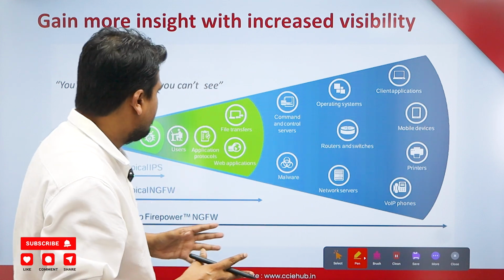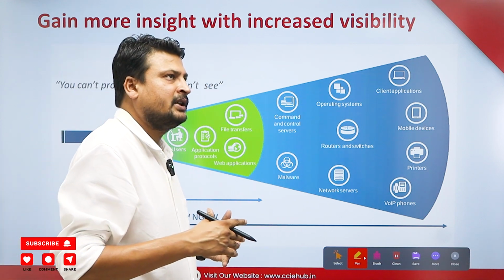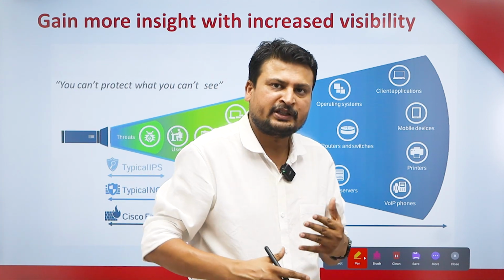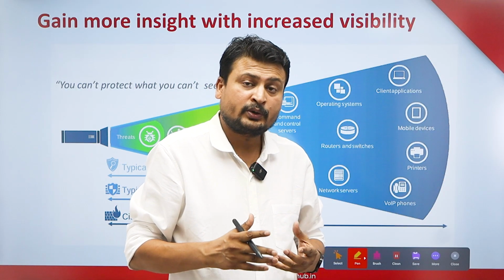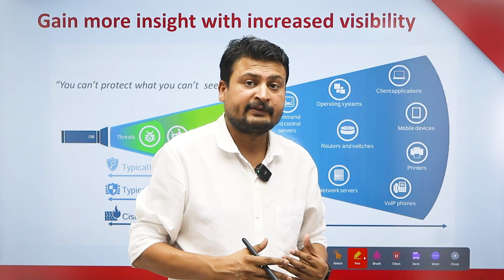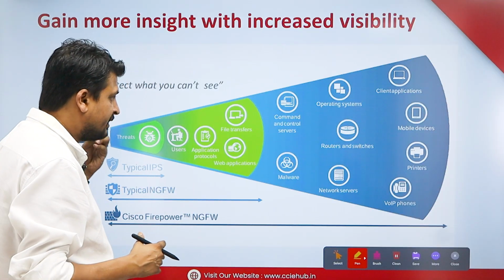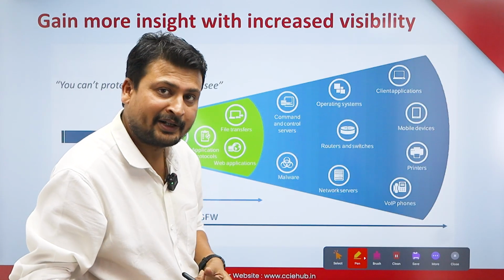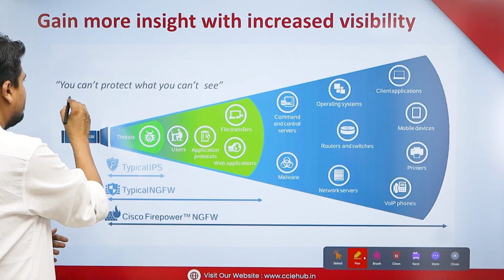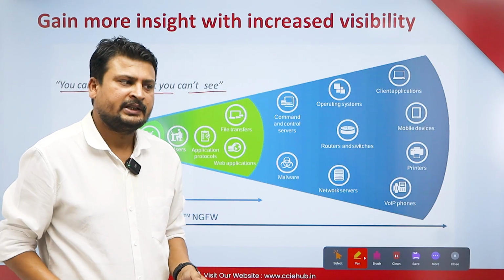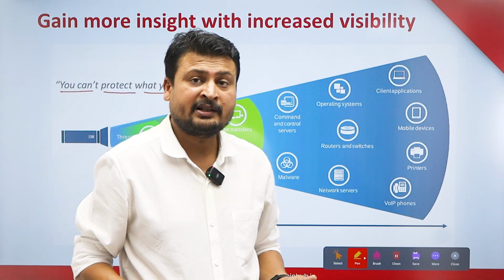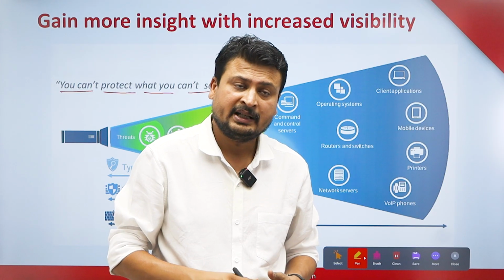Same way, day by day, when new technologies evolve, they keep adding new features in a firewall and they increase the visibility in our network. Cisco says you can't protect what you can't see. It's true. If I can't see anything, I can't fight against it.